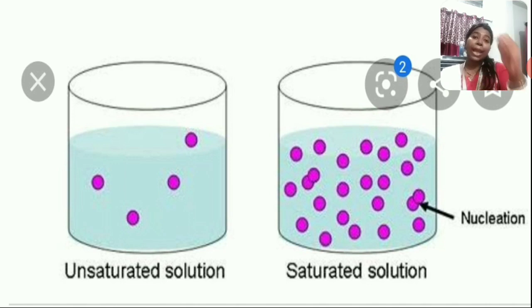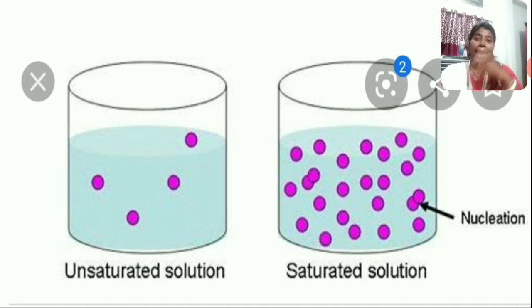Now when you add some spoons of sugar in the water in the starting, what happens? The molecules of sugar get adjusted with the molecules of water. But at some point of time it will come that there will be no space to add more sugar to the water. For that reason, when we try to add more and more sugar in water, at some point of time it will stop dissolving.